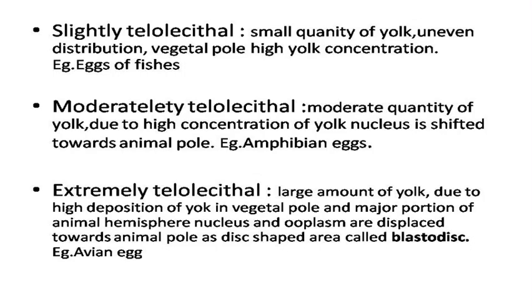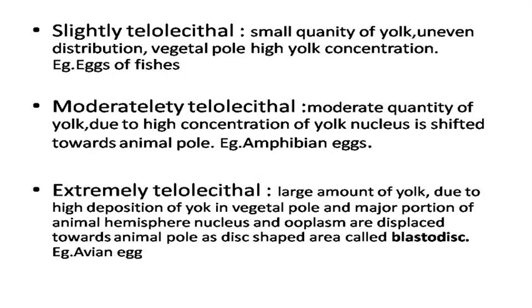So the telolecithal eggs are classified into three types: slightly telolecithal, moderately telolecithal, and extremely telolecithal eggs. Let us examine one by one. Slightly telolecithal. In slightly telolecithal egg, it contains small quantity of yolk, and this yolk is distributed unevenly in the egg cytoplasm. Vegetal pole contains more concentration of yolk. That is slightly telolecithal egg.